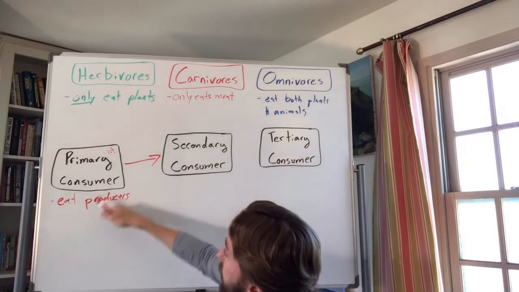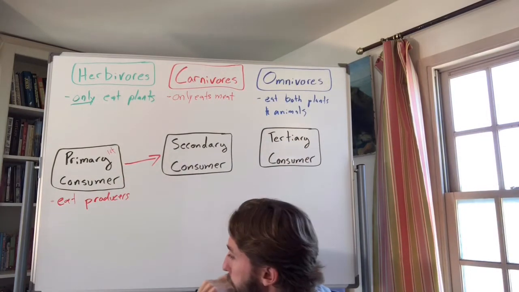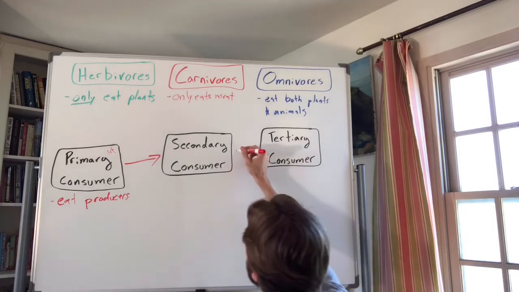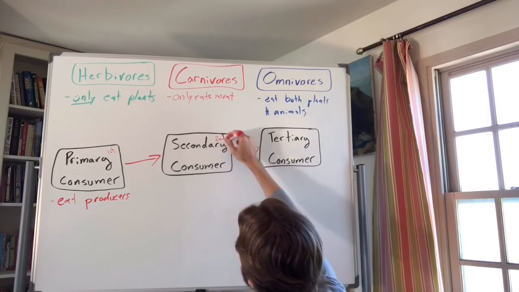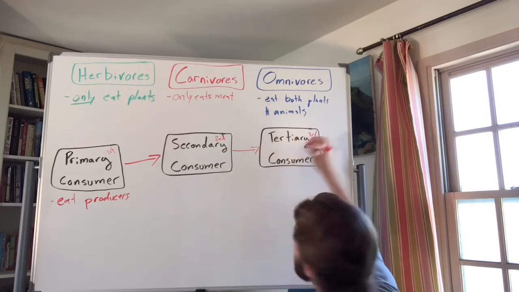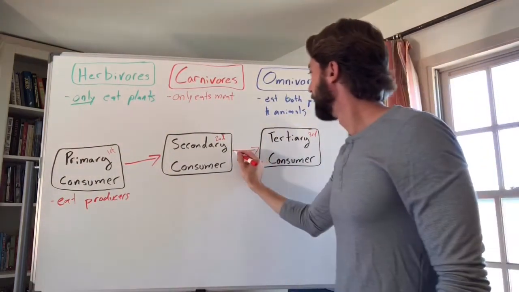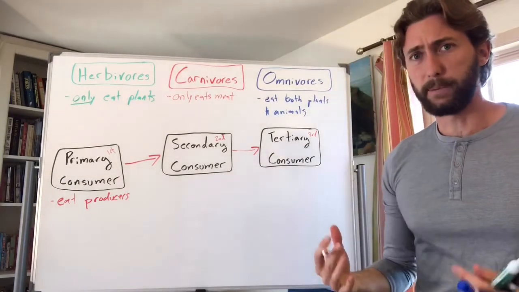So primary consumer eats producers, right? And then they are eaten by secondary consumers, right? And secondary consumers are then eaten by tertiary consumers. So secondary, you can think second, right? Tertiary means third. And you could keep going, right? You could do quaternary consumers and beyond, but we're just gonna stop here. Another thing we gotta talk about is a trophic level.